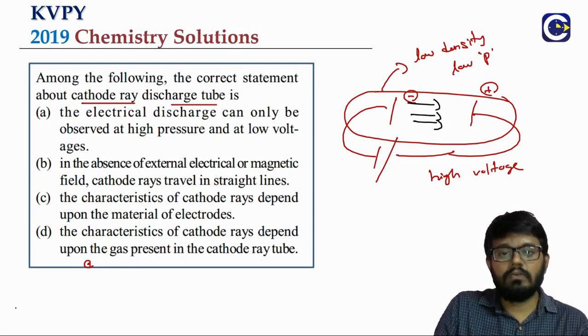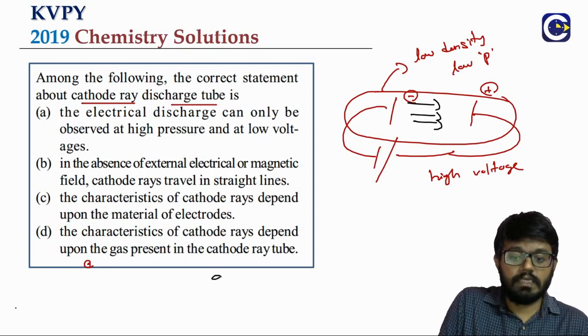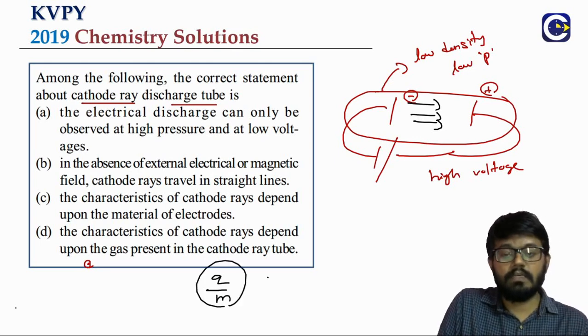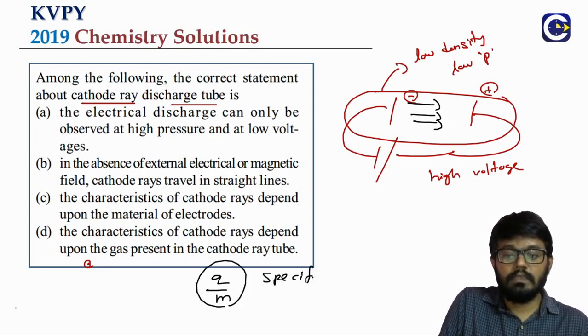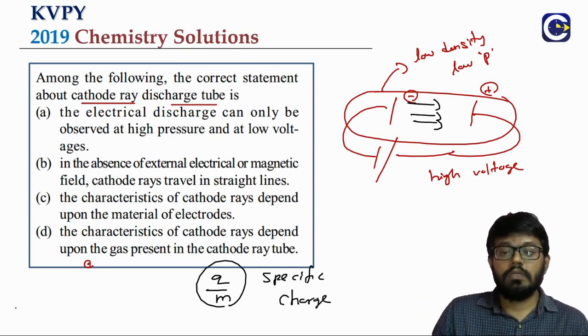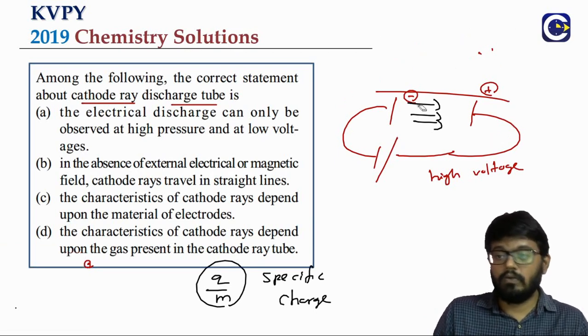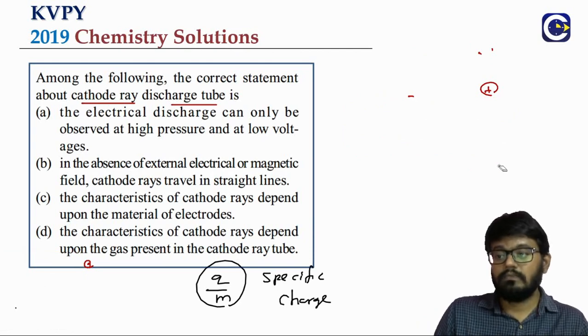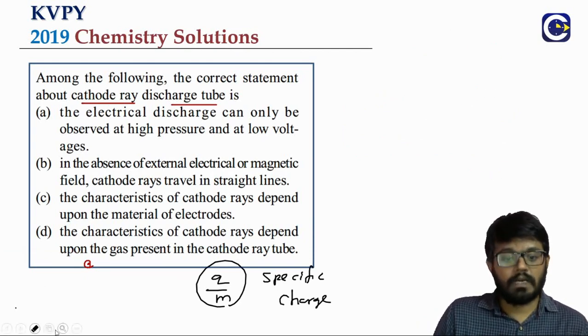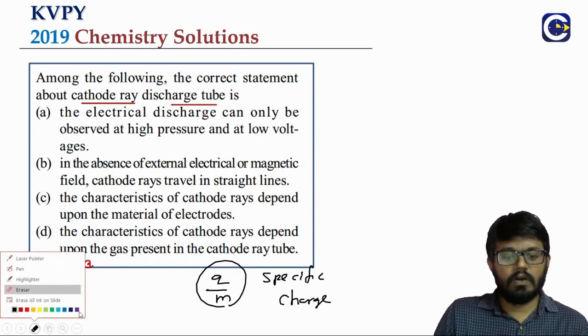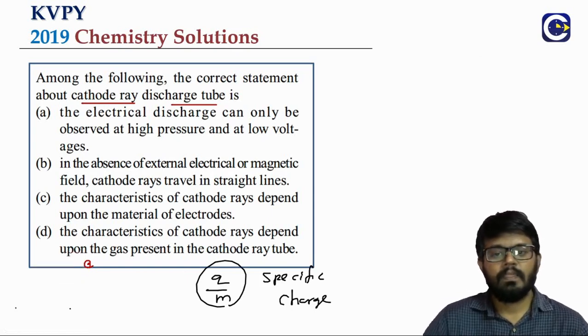Even the properties of these charged particles in terms of the charge by mass ratio, the specific charge, do not depend on the nature of the electrodes used, and also do not depend on the nature of the gas inside the discharge tube. Whether we have hydrogen or helium does not matter. From there the idea of electrons being fundamental particles present in all types of atoms has come.